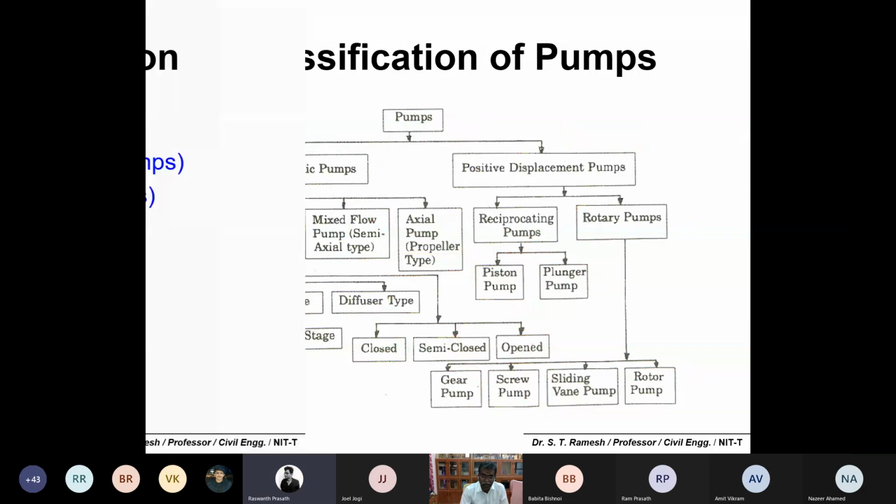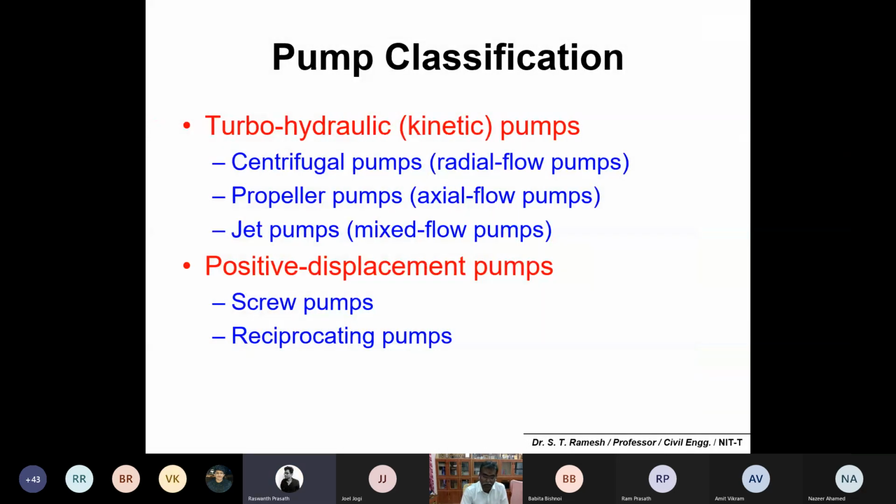Yes, sir. Okay, so in this lecture we are going to discuss in detail the kinetic pumps, that is centrifugal, propeller and also jet, or otherwise you can simply remember radial flow pumps, axial flow pumps and mixed flow pumps. The definitions we'll be discussing on the next slide.